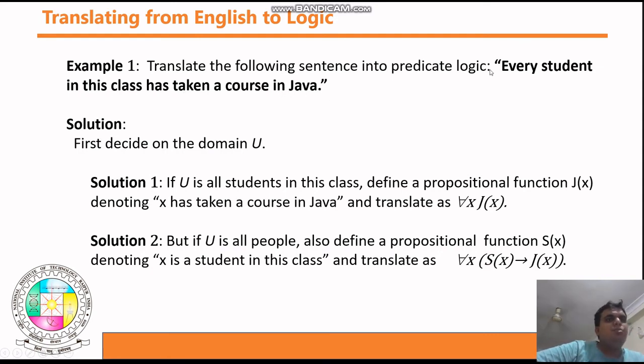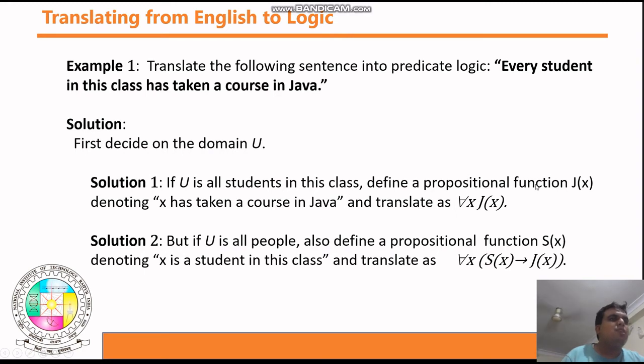So guys, you need to transform this statement into the quantifier form, a mathematically logical statement, or you can say a proposition, where you can say the answer is true or false. There are a number of solutions you can give. Solution number 1: U is all the students in the class. Define a propositional function J(x). Your domain is all the students, because they are saying every student in the class has taken a course in Java.